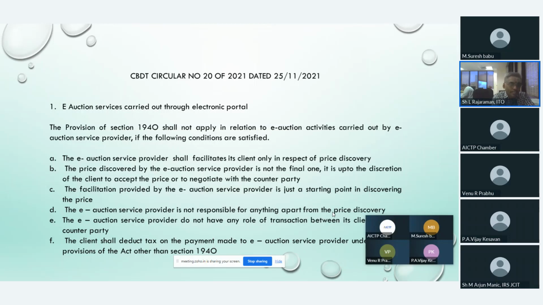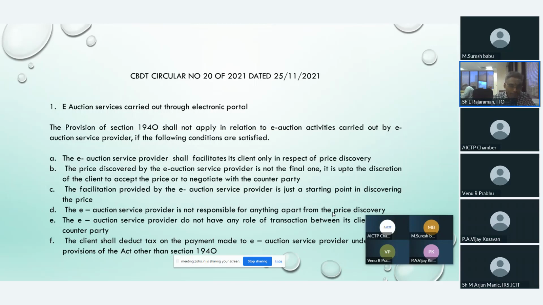If the following conditions A to F are satisfied, then there is no question of deduction of tax under 194O. Very simple. If the e-auction service provider facilitates its client only in respect of price discovery, then in those situations, 194O will not be applicable.